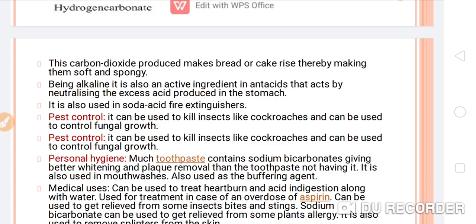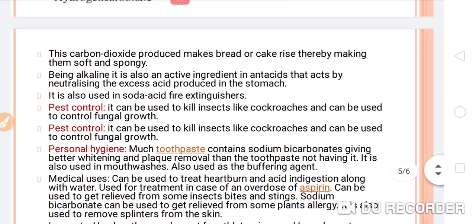Now it is also used in soda acid fire extinguishers. Why? Because when treated with acid, carbon dioxide gas will evolve, and this gas will stop the supply of oxygen, so it will stop the burning of fire. So this is the reason we can use it in soda acid fire extinguishers.